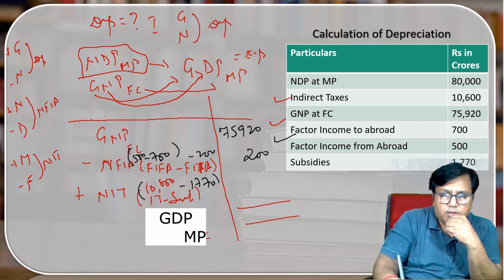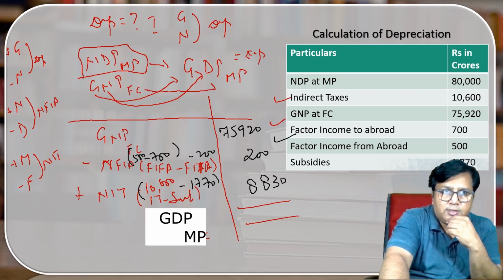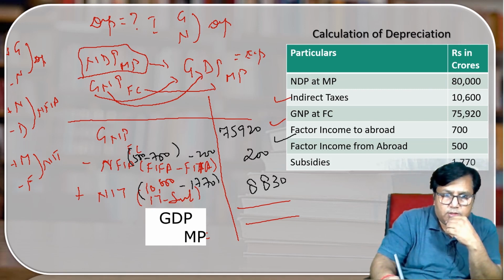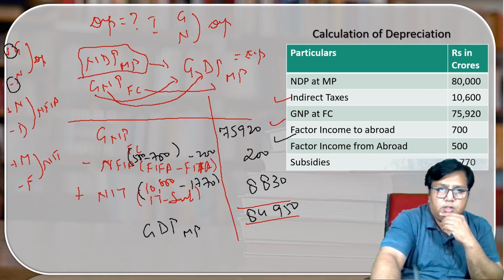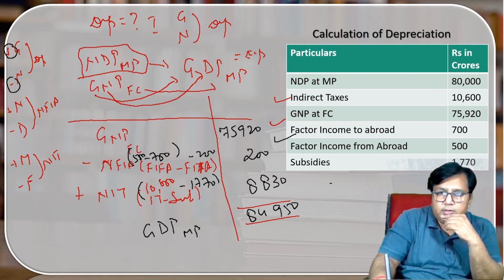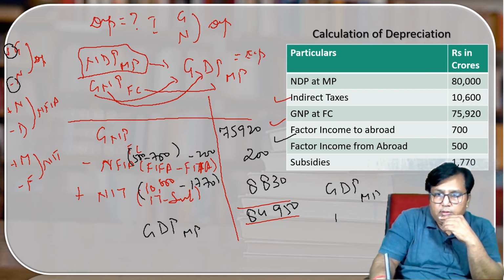Now let us see. That is 8830. I have to add it. Here I get 84950. So here we have calculated GDP MP. I have the information of NDP MP, 80,000.